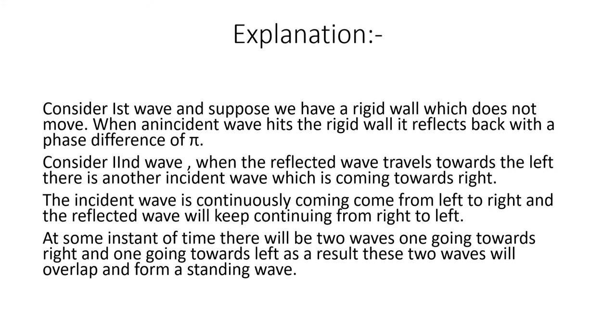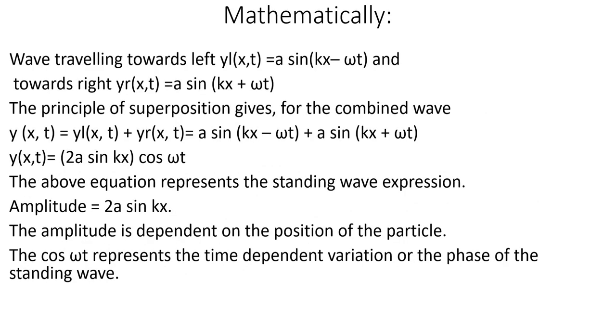At some instant, there will be two waves, one going towards right and one going towards left. As a result, these two waves will overlap and form a standing wave. So continuously waves are incident on the rigid boundary, that is reflecting. These incident and reflected waves superpose to form a standing wave pattern. Mathematically, how can we show that? That is what we are discussing.